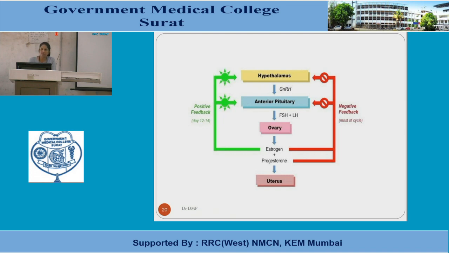Ovary sends its secretion to the target cell, the uterus. So this whole structure is hypothalamo-hypophyseal. Hypophyseal is another name for the pituitary gland. So the hypothalamo-hypophyseal ovary target cell axis is observed in this picture. Clear?